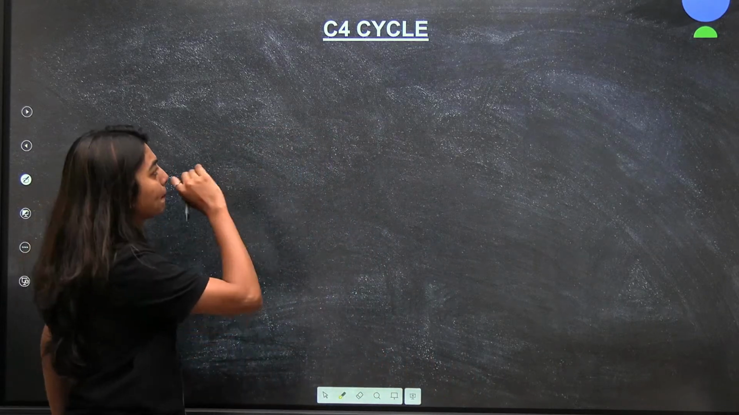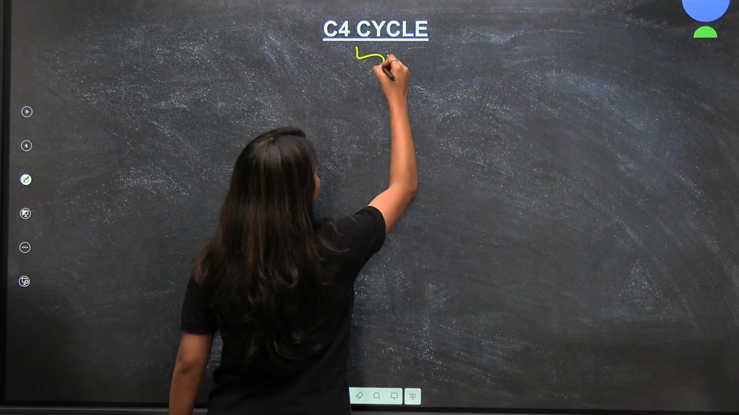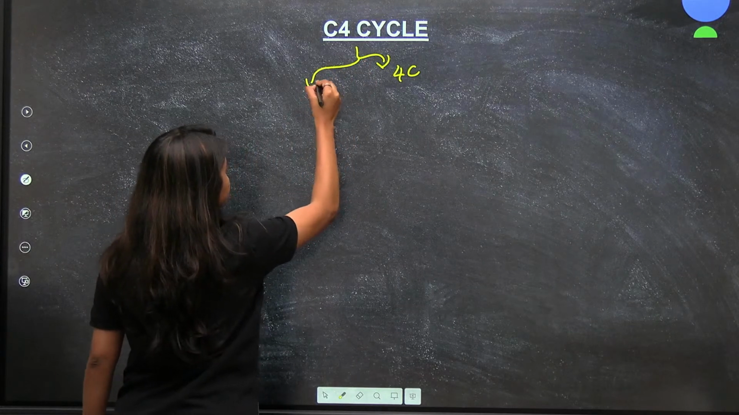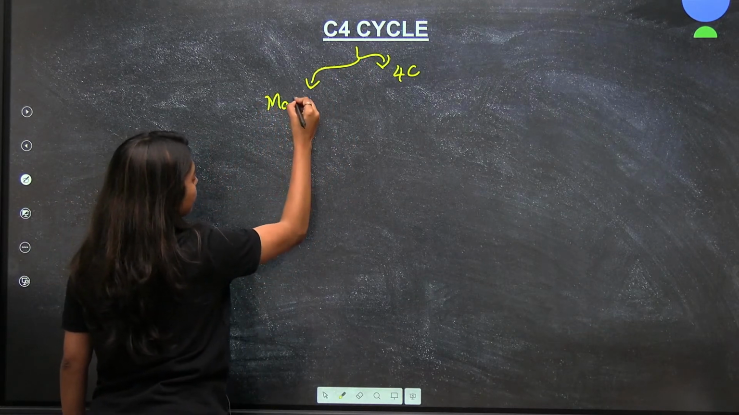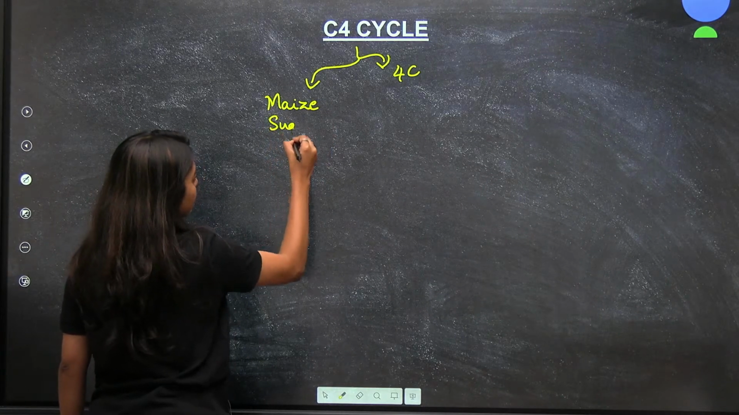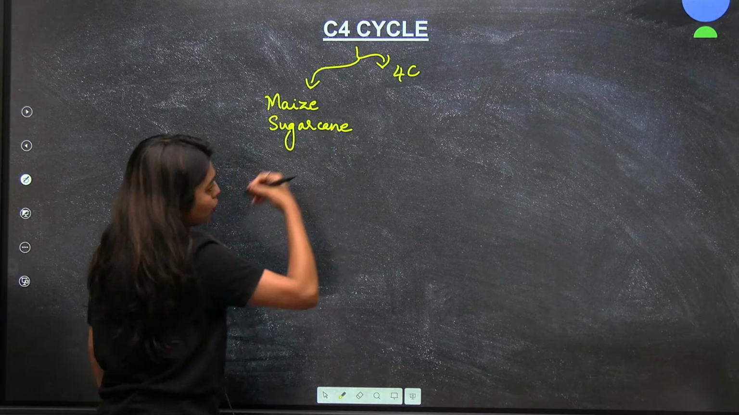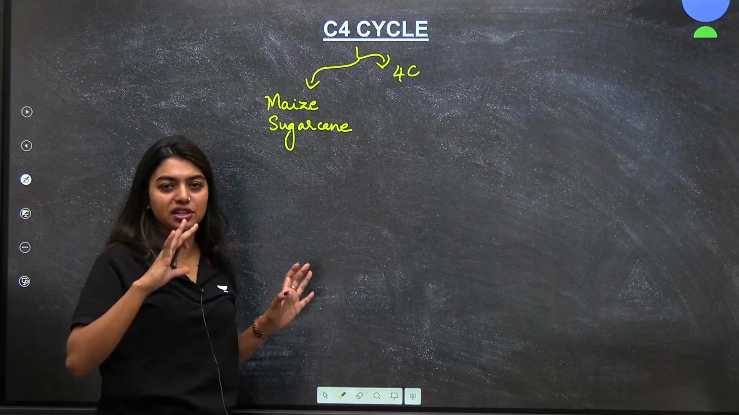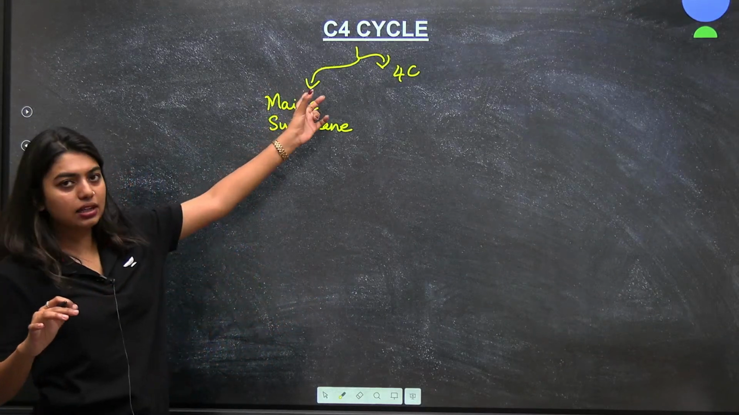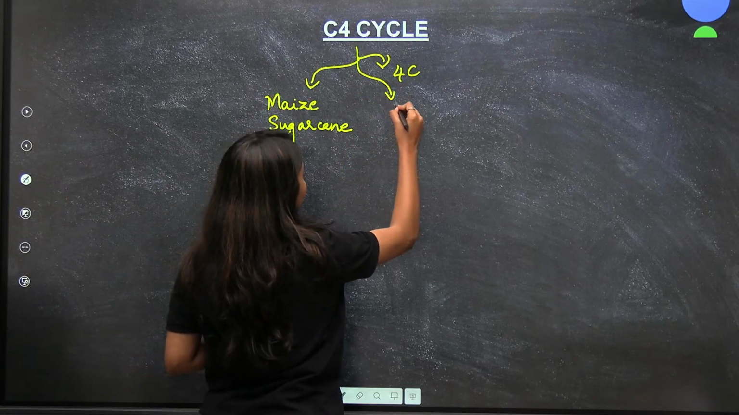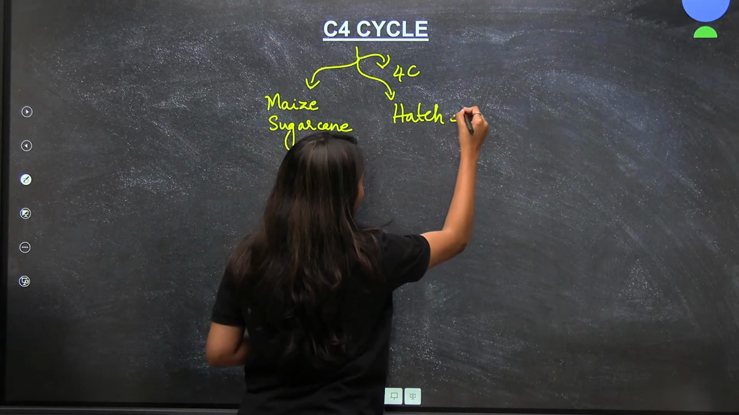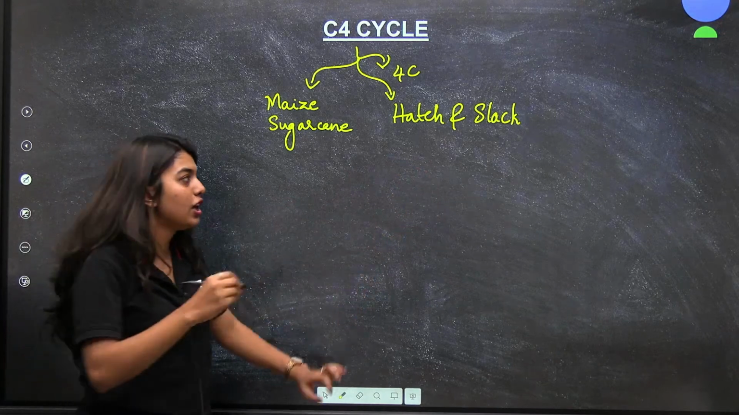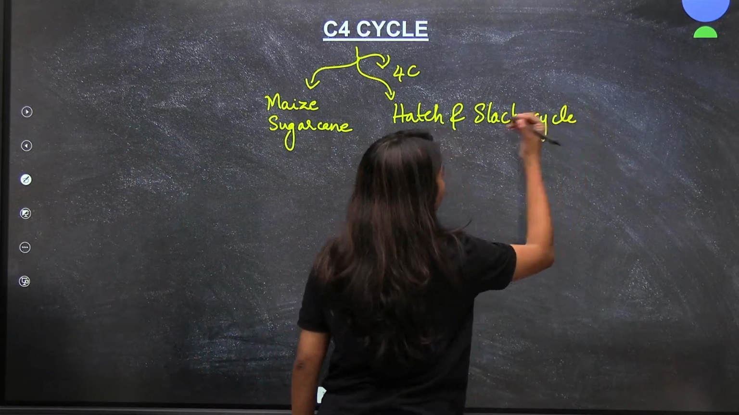The C4 cycle gets its name because the first carbon compound is a 4 carbon compound, and this is mainly seen in plants like maize, sugarcane, and many more plants. Now I'll tell you the difference between this cycle. Students, this cycle was first figured out by Hatch and Slack. They are the scientists' names. So this is also called the Hatch and Slack cycle.